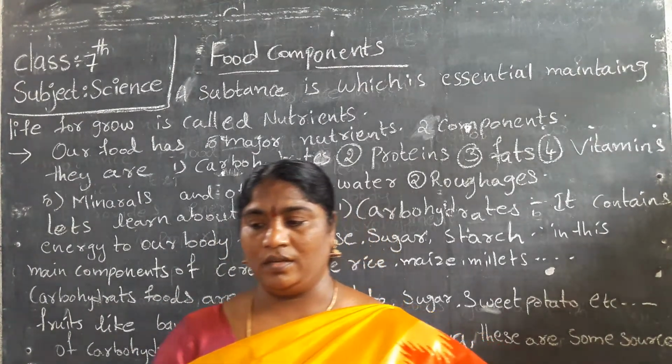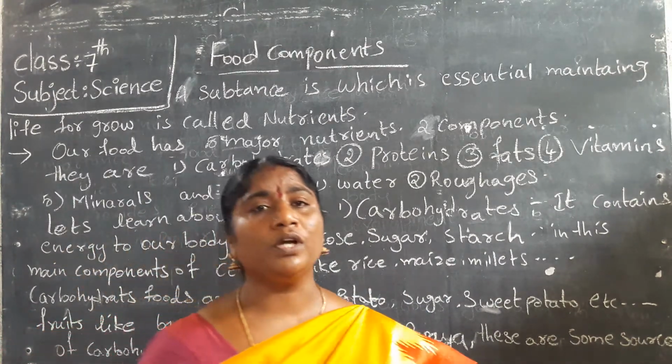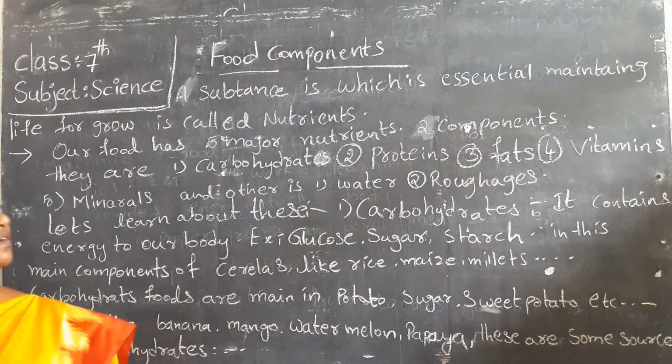Yes or no? Yes. Then we learn about our food components. Now see, we have a definition on the board.